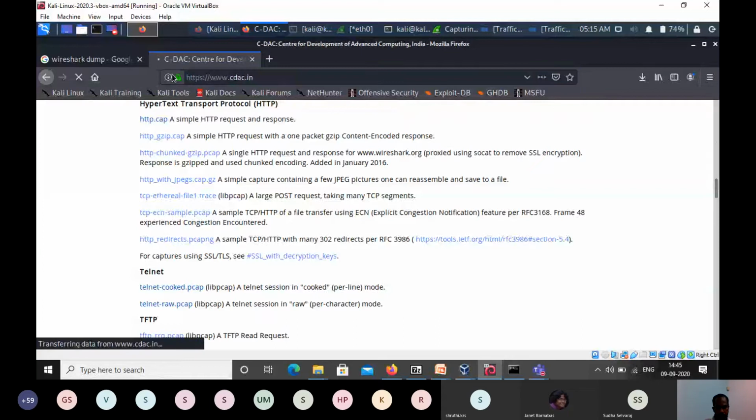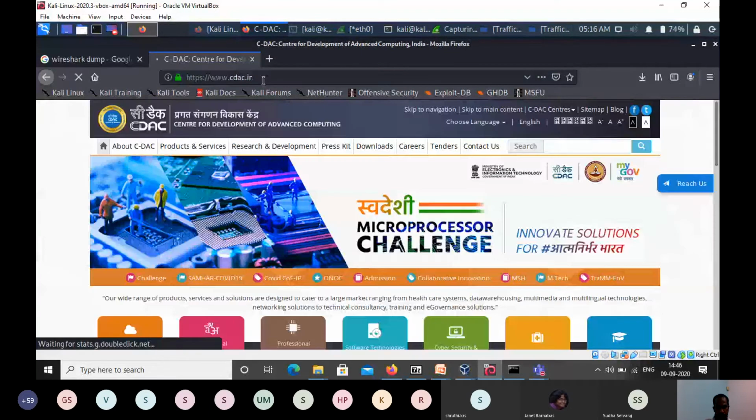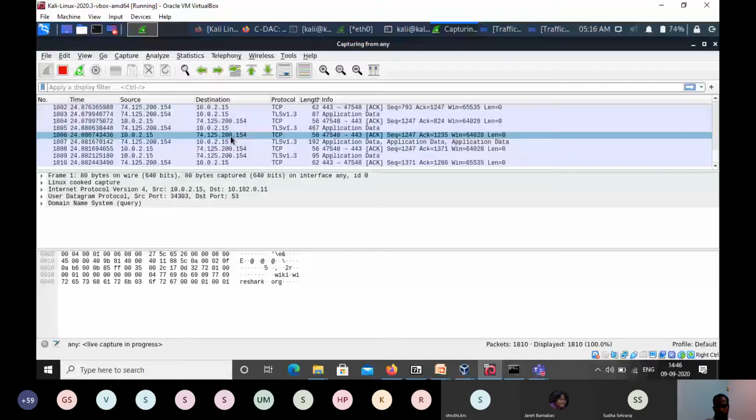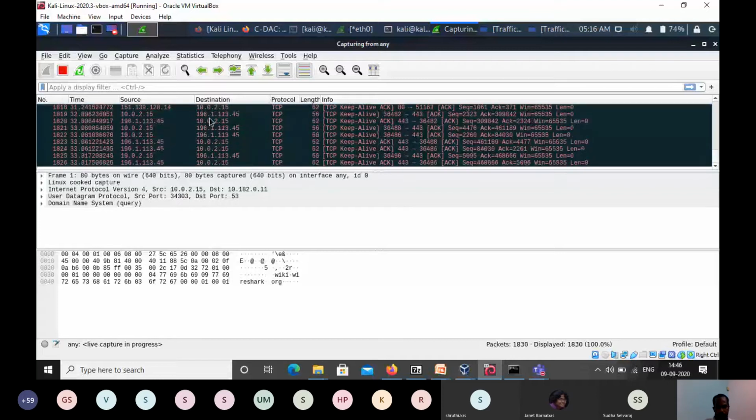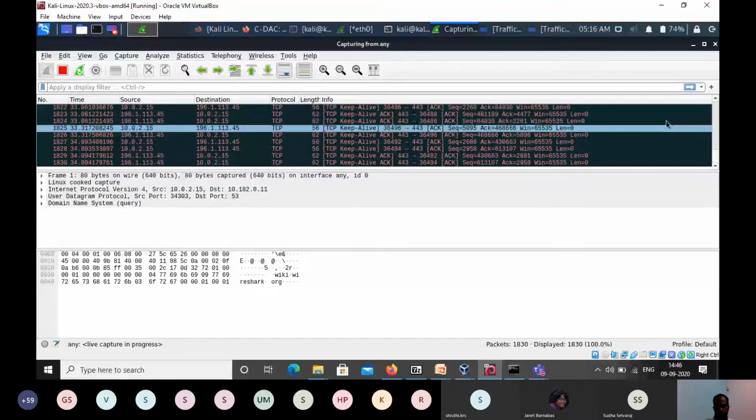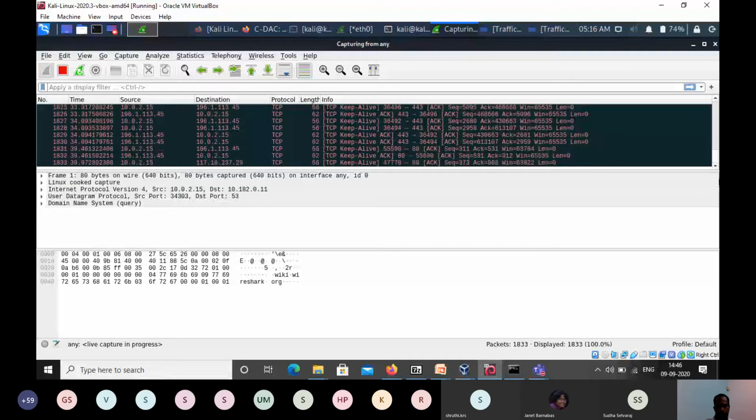Okay, so while I'm accessing the network, you can see this window is also moving. That means whatever traffic we are getting, Wireshark is able to identify it and it's displaying. Okay, so this is one use case in live traffic monitoring.